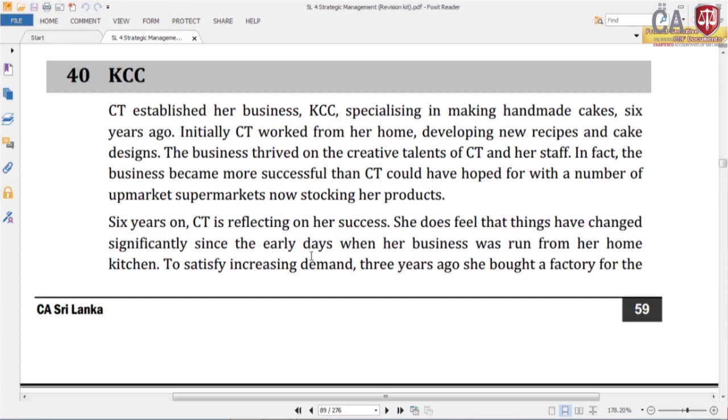So, what type of business do they have? They have cakes. Initially CT worked from her home developing new recipes and cake designs.